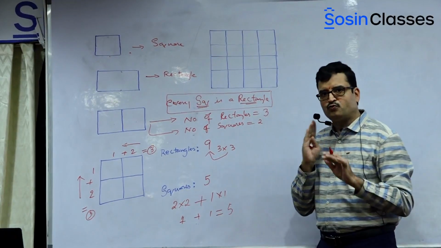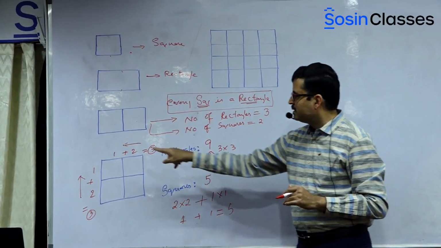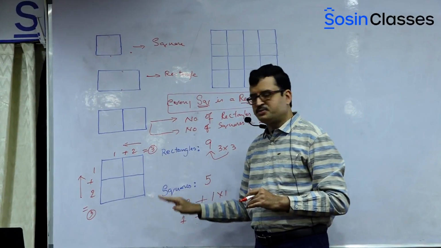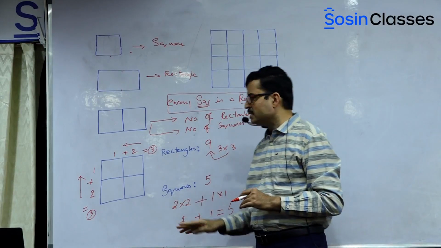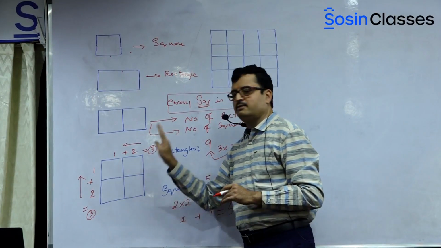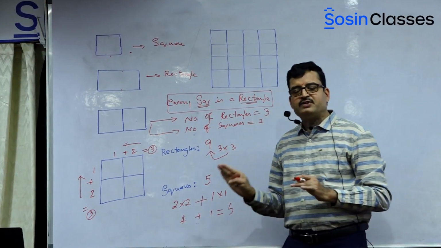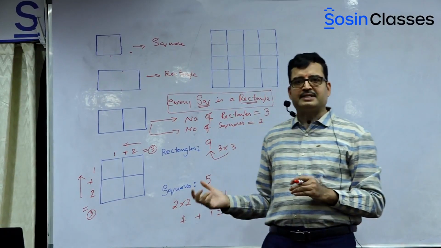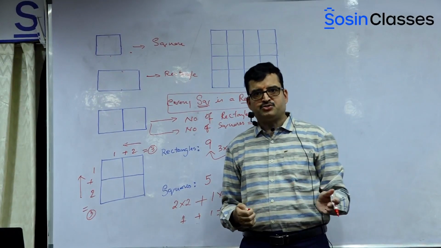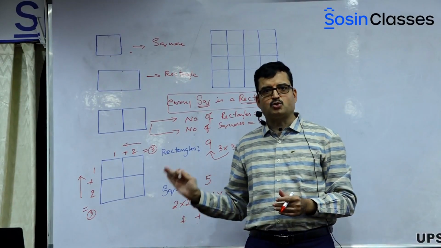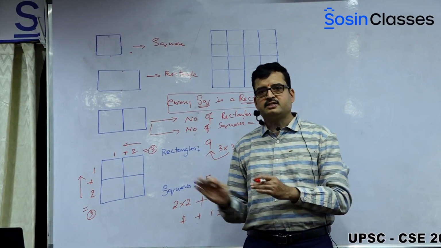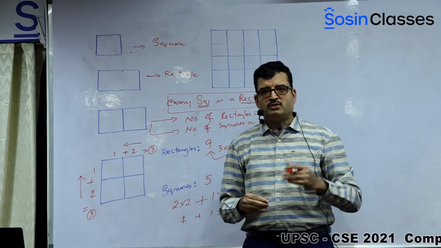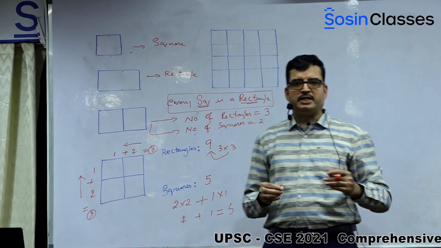So whenever you want to find out rectangles, what are you supposed to do? Just put it like this as per the columns, and this way as per the rows. You take the sum of it, and you multiply. Am I clear? Why are we discussing this? Because in 2017 CSAT, a question was asked on that. In the same way, last year, 2019, a question was asked on non-verbal reasoning. That is the reason we are discussing this. Now let us start off with the PPT.